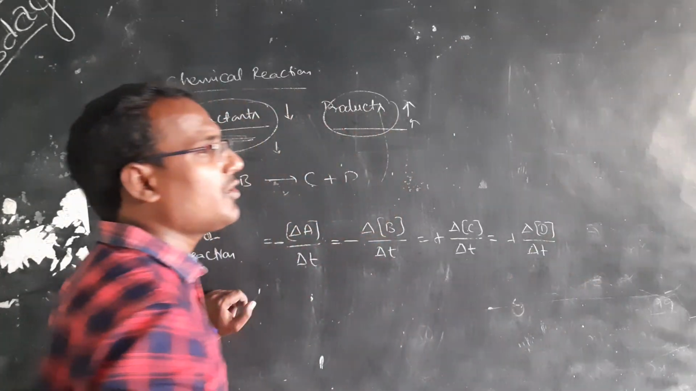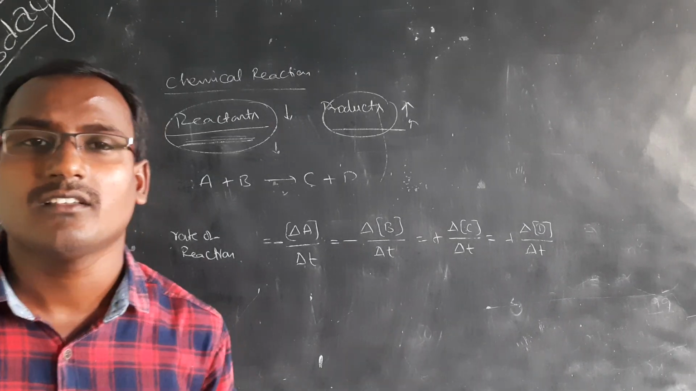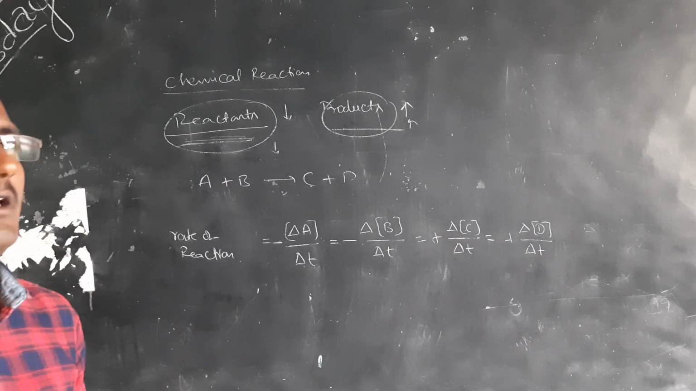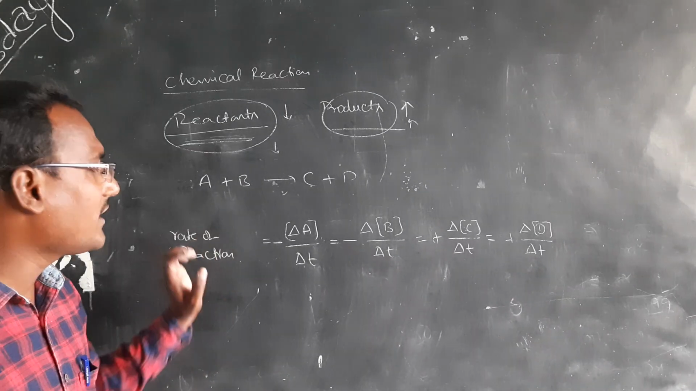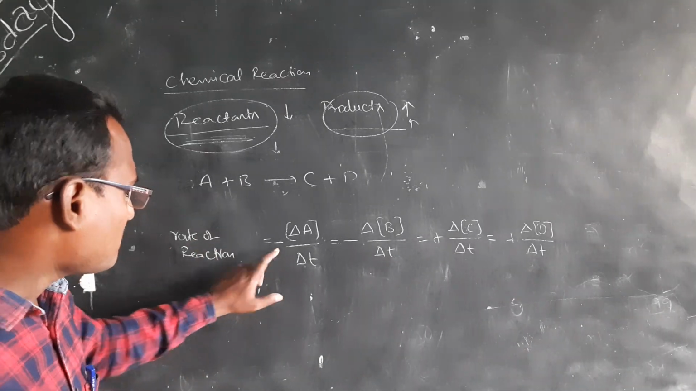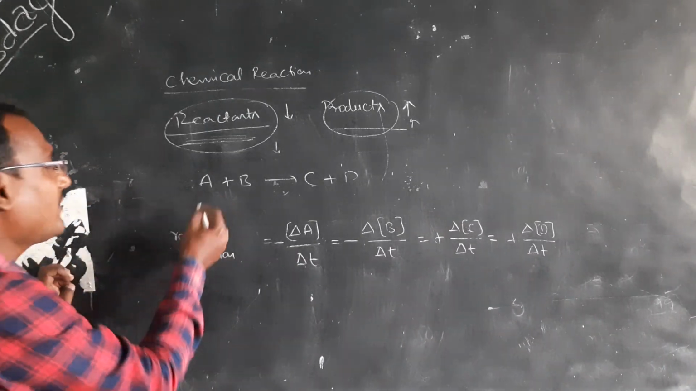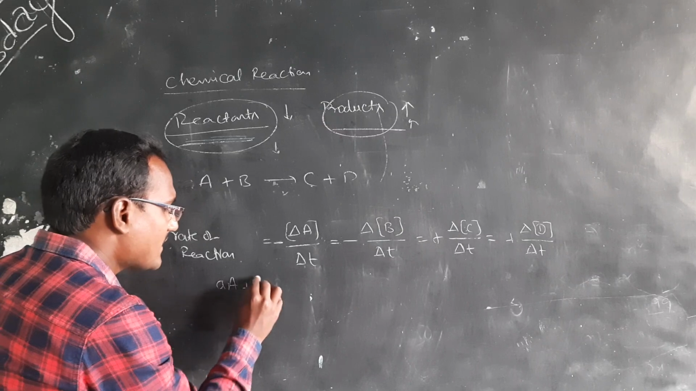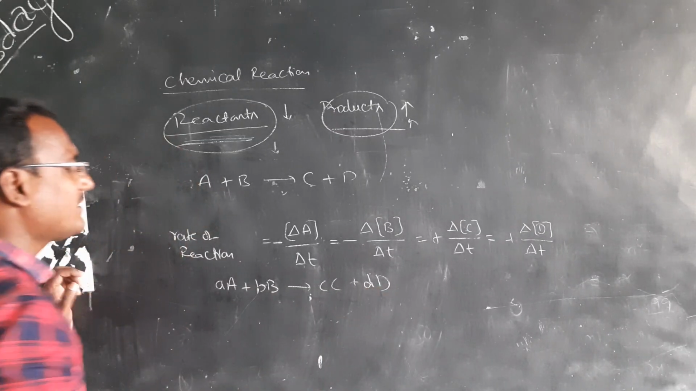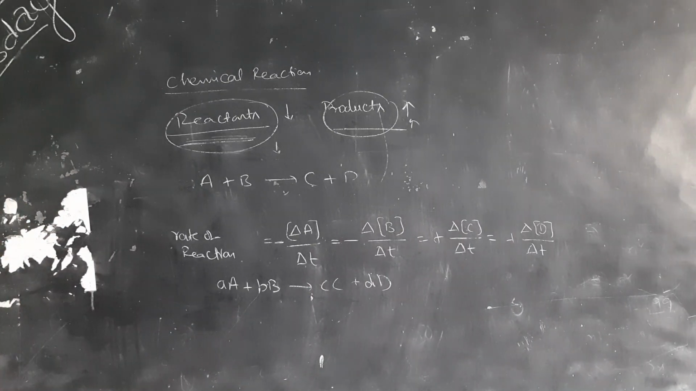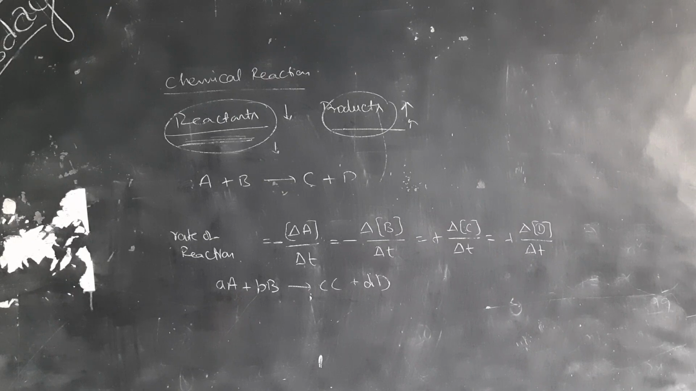This is very important. They will give one equation: write the rate of reaction for the following equation, with 4 options. Very important from the NEET and JEE Mains point of view. Here, if stoichiometric coefficients are there, for example aA plus bB gives cC plus dD, that means a moles of A react with b moles of B, then c moles of C are formed and d moles of D are formed.